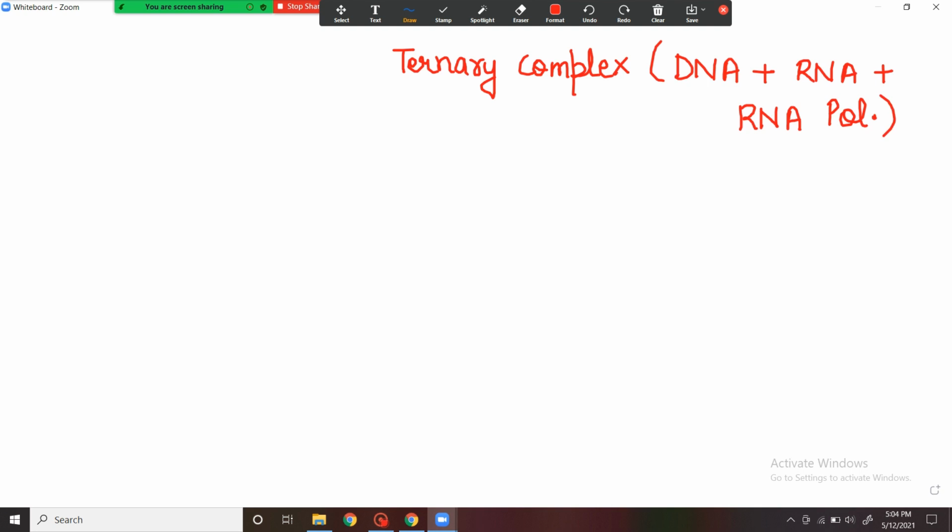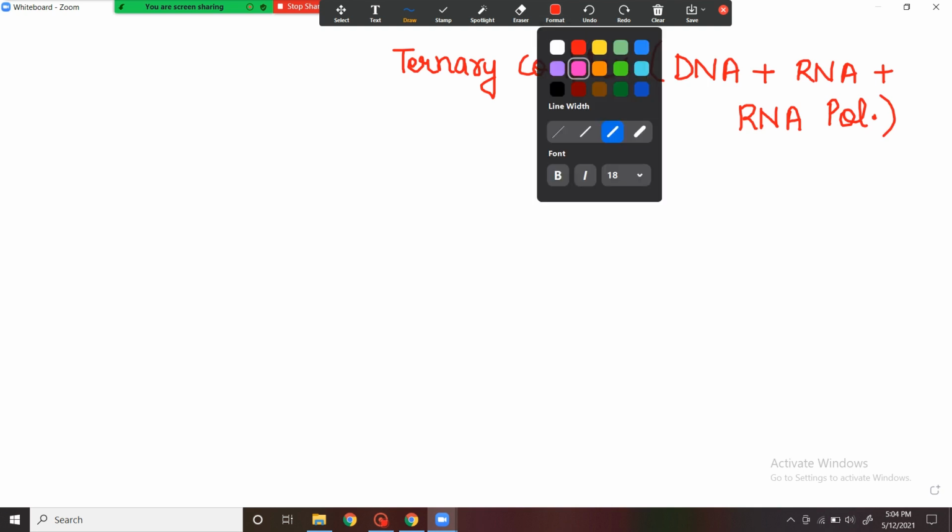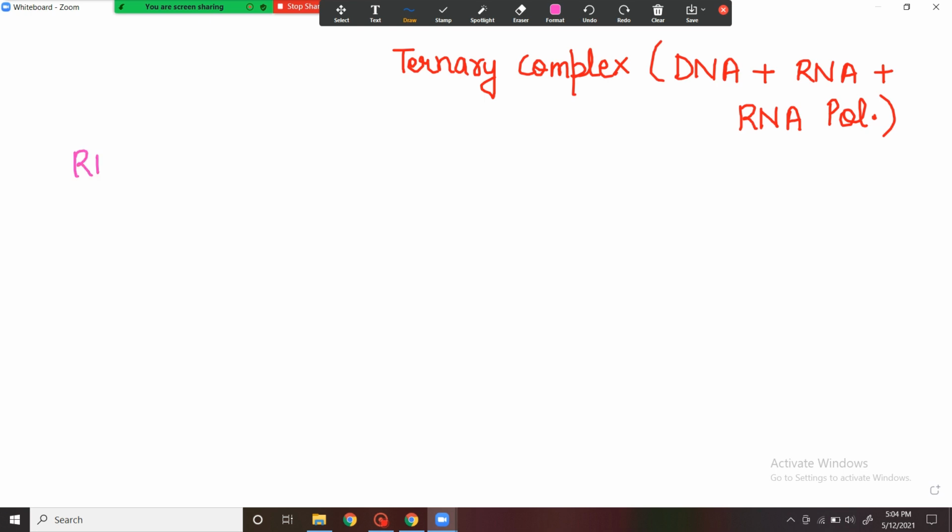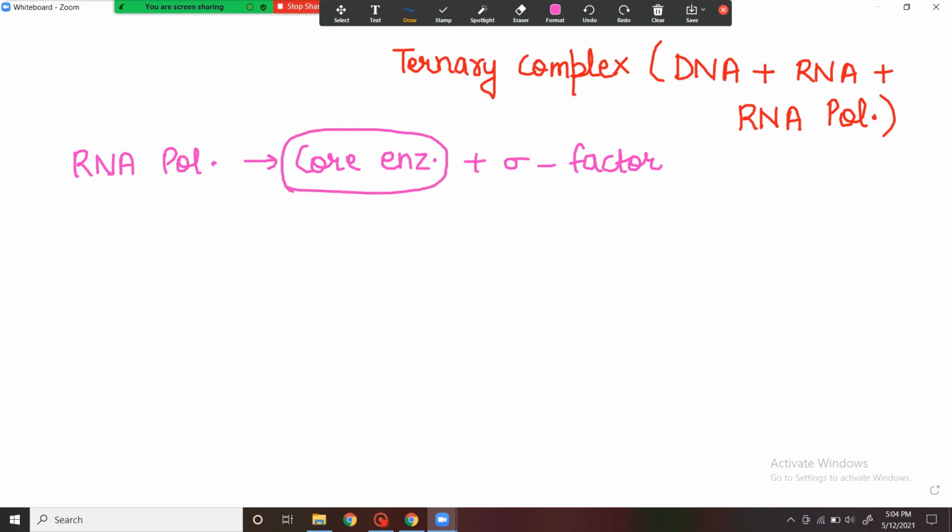Now, as we all know, the RNA polymerase consists of core enzyme and the sigma factor attached to it. So you all need to know that the core enzyme cannot initiate transcription on its own. It needs this sigma factor to be associated to initiate the transcription.